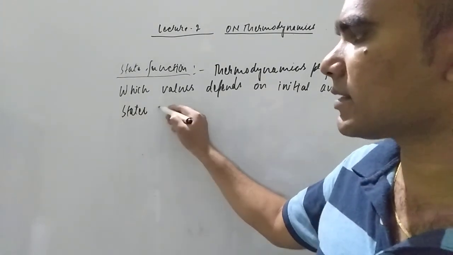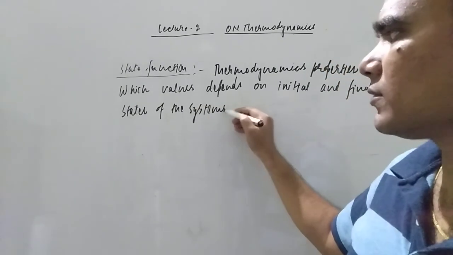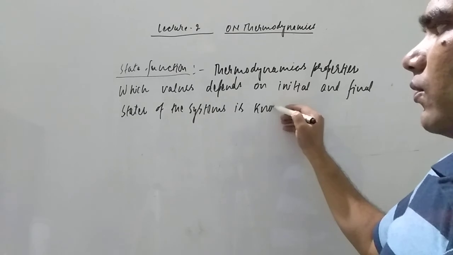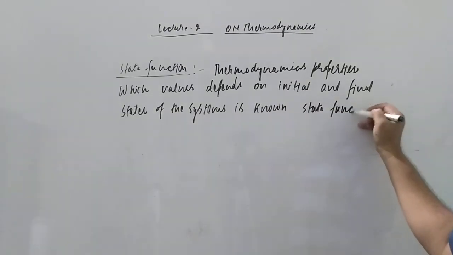That is known as a state function. You have to keep that in mind.